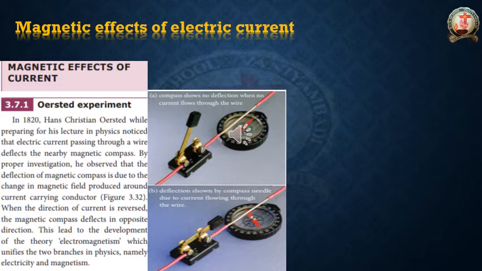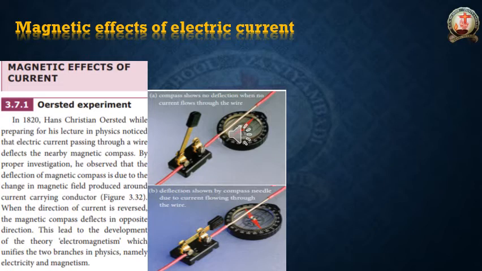For what reason is it moved? Again, please observe the first diagram. In that first diagram, switch is opened. Switch is opened means current won't flow through that conductor. So current won't flow means the magnetic compass is not showing any deflection. But in the second image, that switch is closed. Whenever that switch is closed, some amount of current is flowing through that conductor. Because of that current, the magnetic needle is deflecting. It's showing some reading.